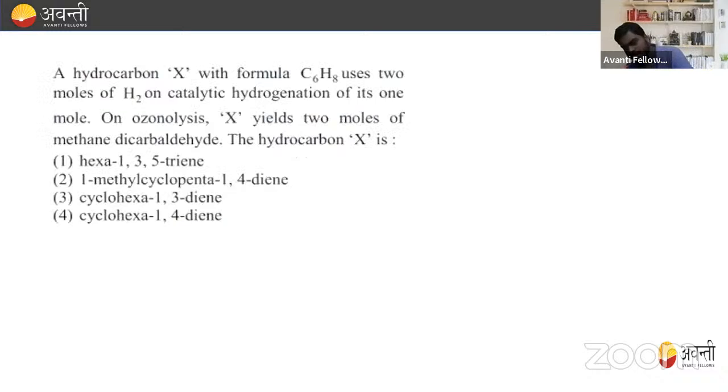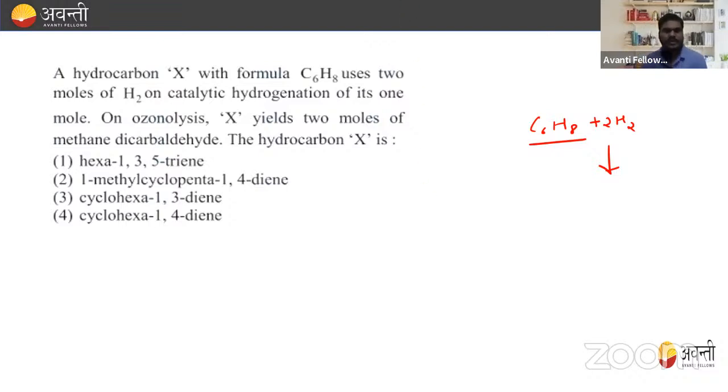Now the next question is: a hydrocarbon X with the formula C6H8 uses 2 moles of H2 on catalytic hydrogenation of its own mole. On ozonolysis, X gives 2 moles of methane dicarbaldehyde. What is the hydrocarbon X? Batao. Can anyone guess?